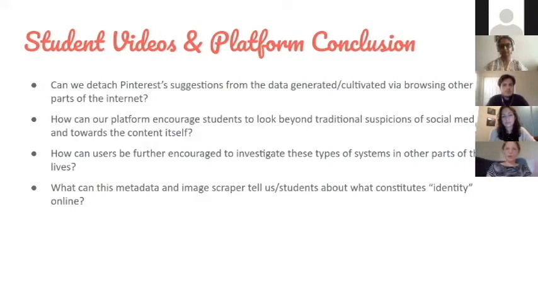We had another student who was realizing that her last name, which indicates her ethnicity, was impacting the results that she was getting, despite the fact that none of her searches necessarily connected to that ethnic identity. So there are ways where Pinterest is clearly using your search terms, but they're also adopting other factors about you that they've perhaps learned or taken from elsewhere, and that's impacting the material that you get.